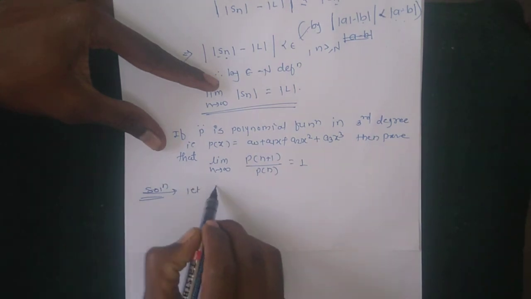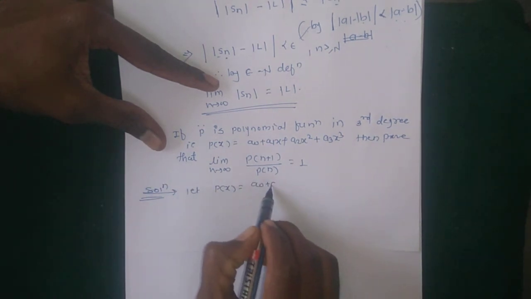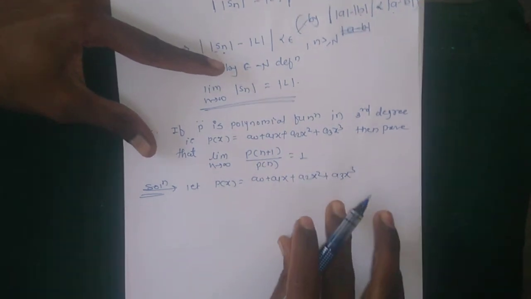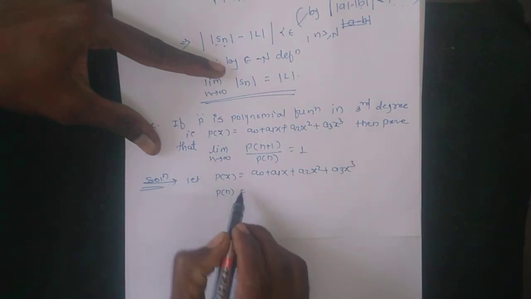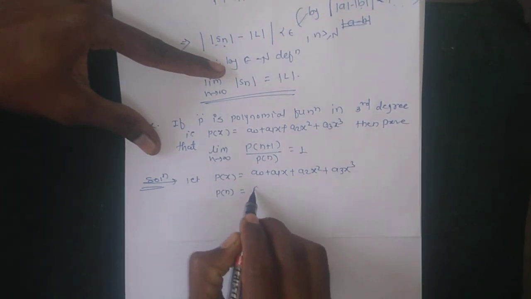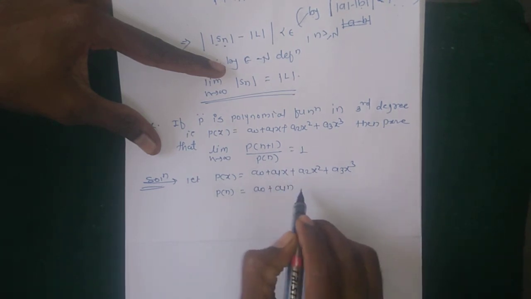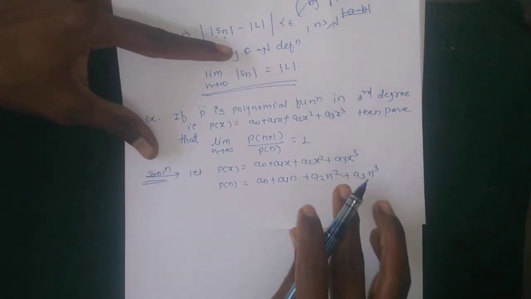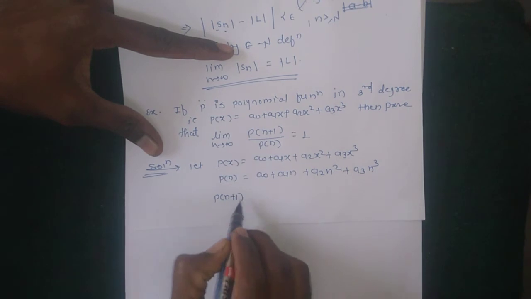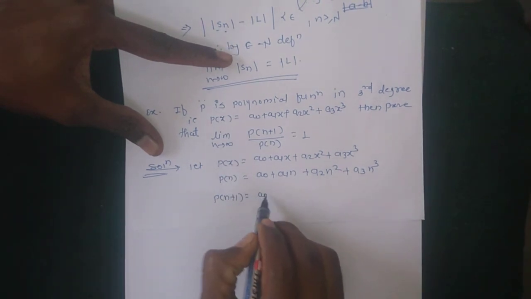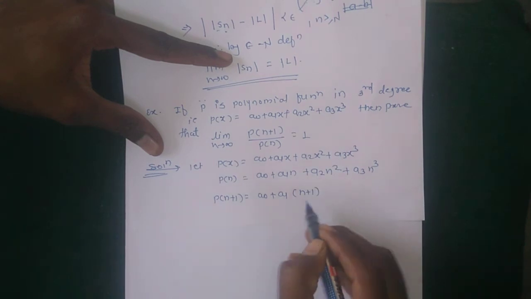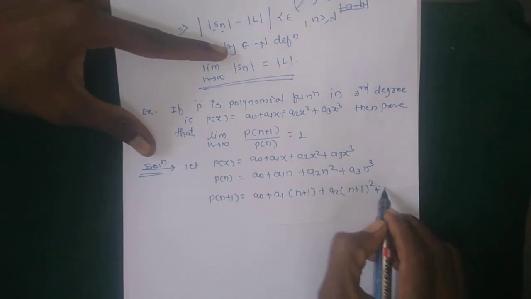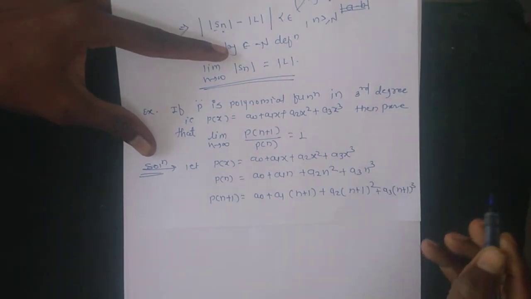Let P of x is equal to a0 plus a1x plus a2x square plus a3x cube, okay. Then consider P of n. P of n is replacing x by n, means a0 plus a1 n plus a2 n square plus a3 n cube, and P of n plus 1 is replacing x by n plus 1, means a0 plus a1 into n plus 1 plus a2 into n plus 1 bracket square plus a3 into n plus 1 bracket cube, okay.